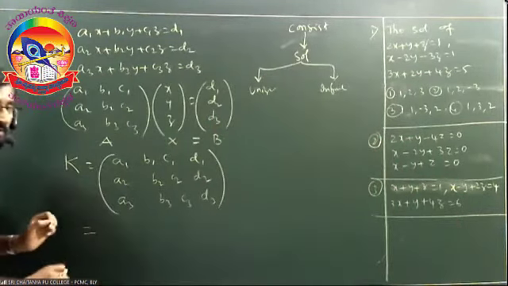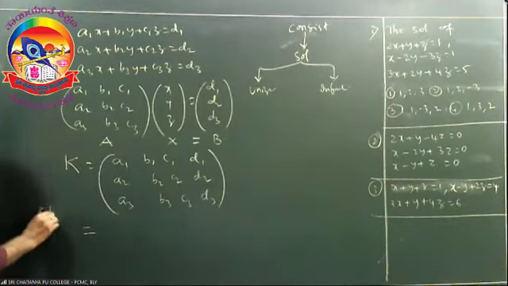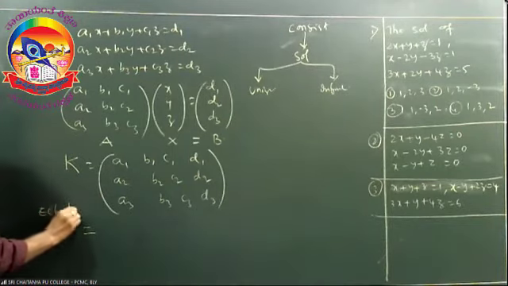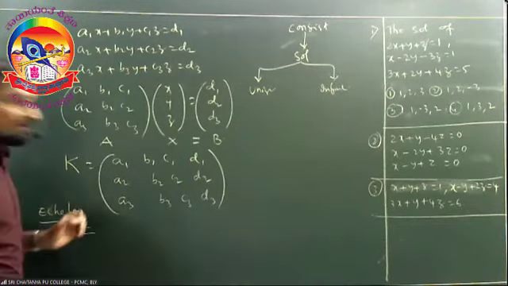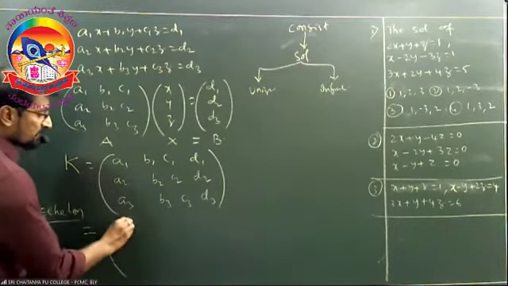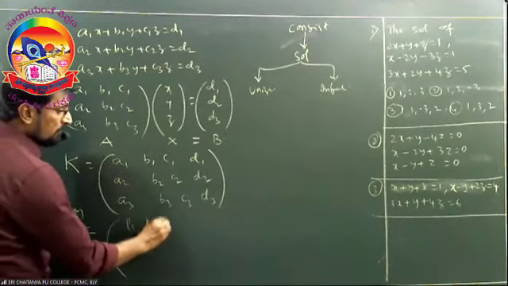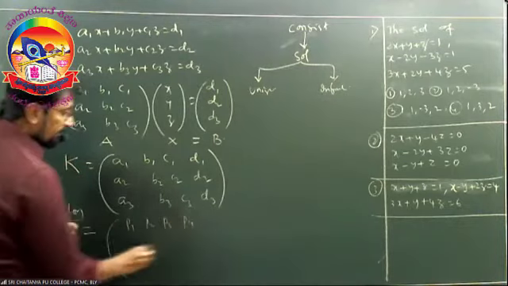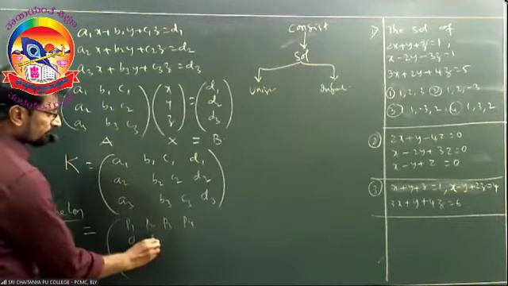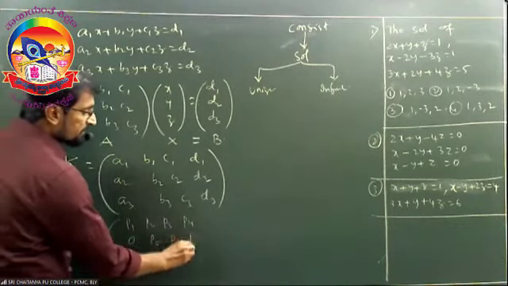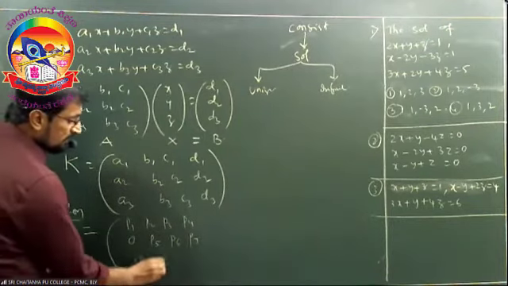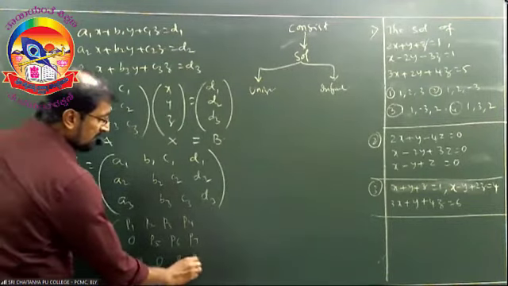What is that echelon form called? Echelon form. This echelon form is nothing but, observe, P1, P2, P3, P4; 0, P5, P6, P7; 0, 0, P8, P9.